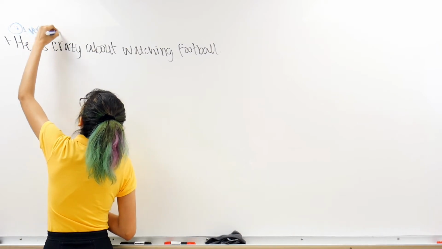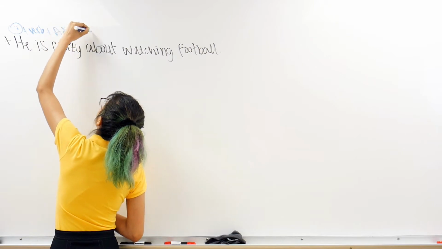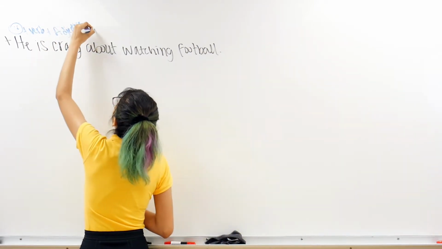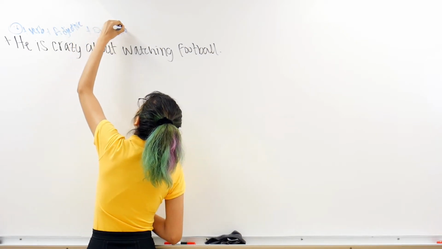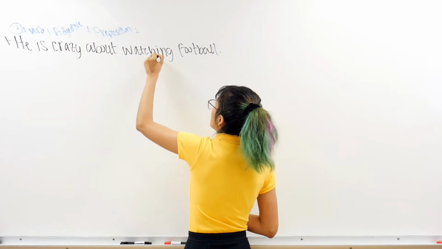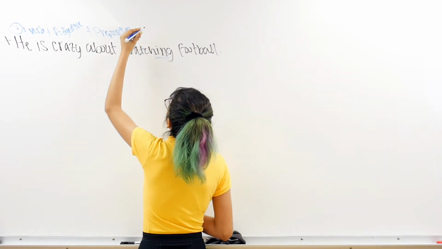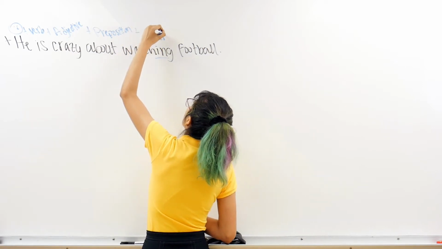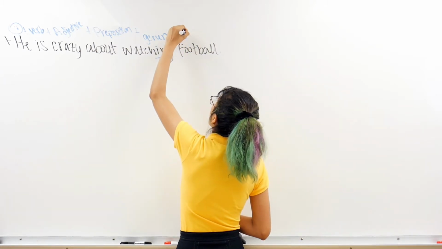Crazy is my adjective. About is my preposition. Watching, see how it ends in ing, not just watch or watches. Watching is my gerund. And football is my object.